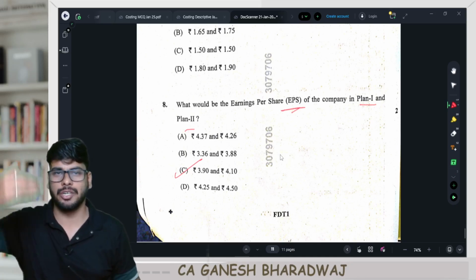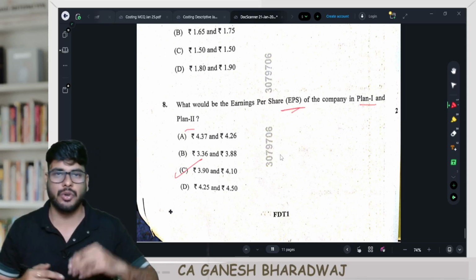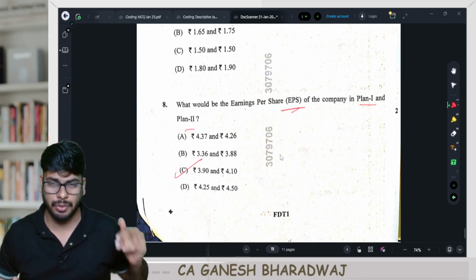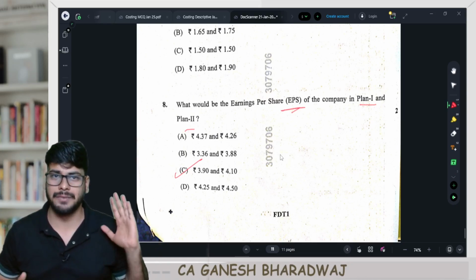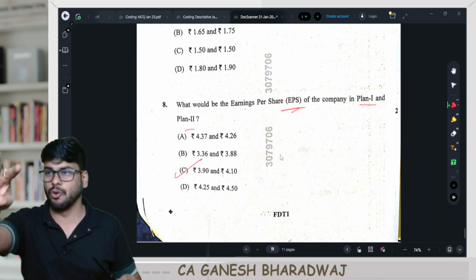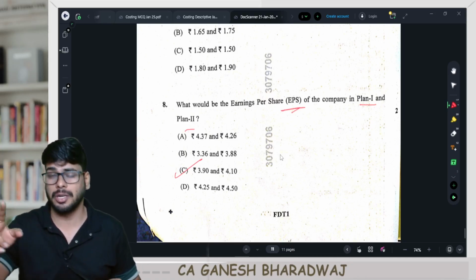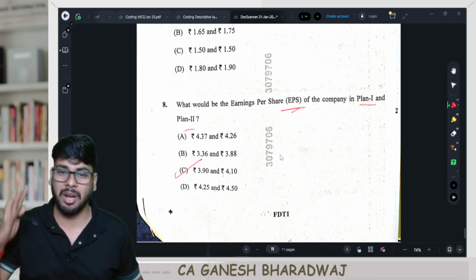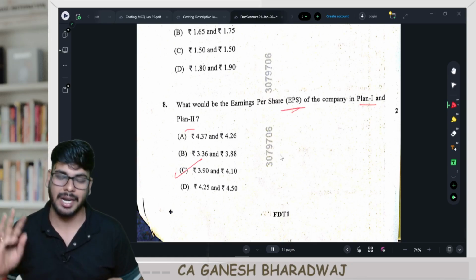And finally, what you need to do, prepare this income statement. So EBIT minus interest gives you EBT, minus tax gives you EAT, minus preference dividend gives you EFP, and divided by the number of shares gives you EPS. This is something that you need to do. Of course, multiply it with PE ratio, price earnings ratio, you get your MPS as well. This is the format that you need to follow. As simple as that. Are you clear with this?